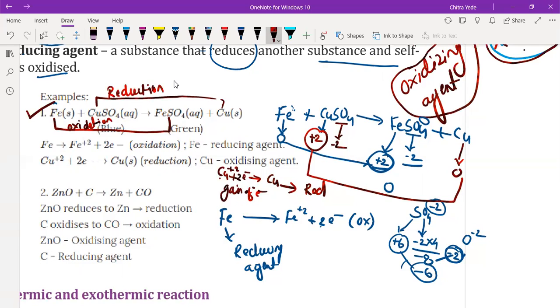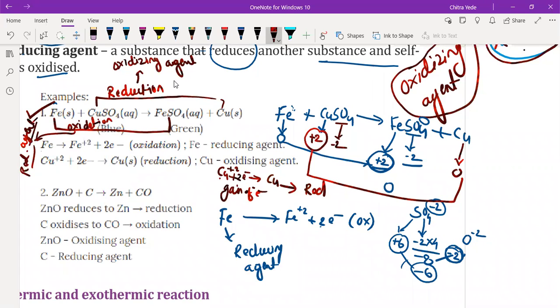See, copper is getting reduced, that means it will act as an oxidizing agent. Whereas ferrous is getting oxidized, that means it is a reducing agent. Okay, understood?